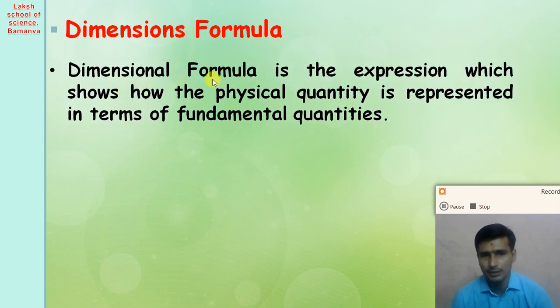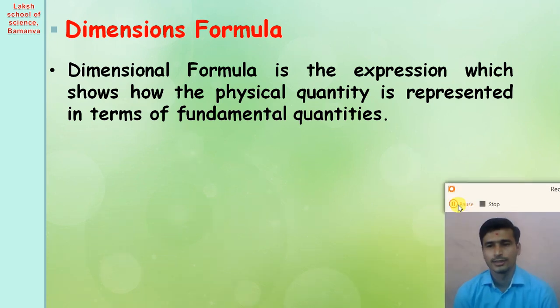The dimensional formula is the expression which shows how a derived physical quantity is represented in terms of the fundamental physical quantities.